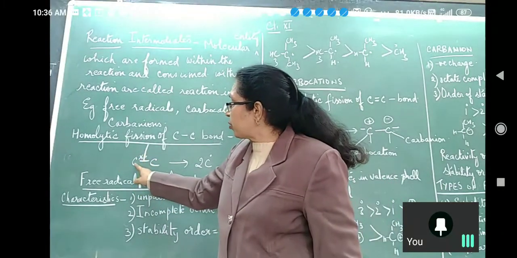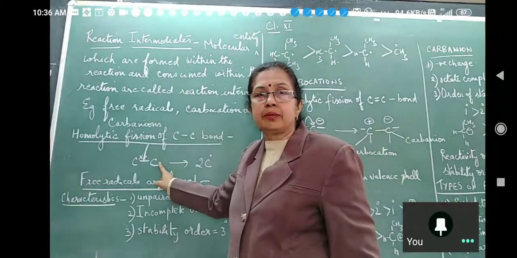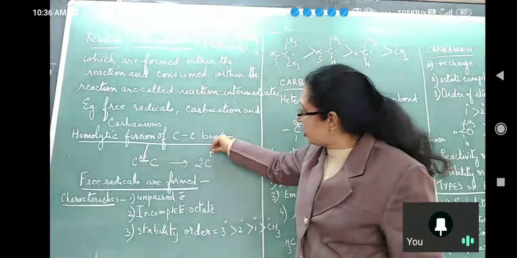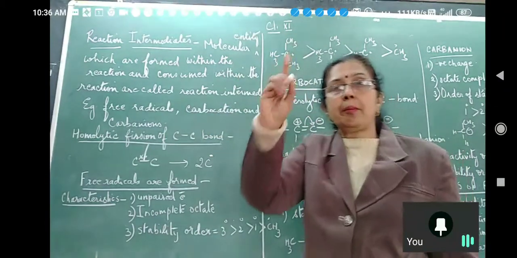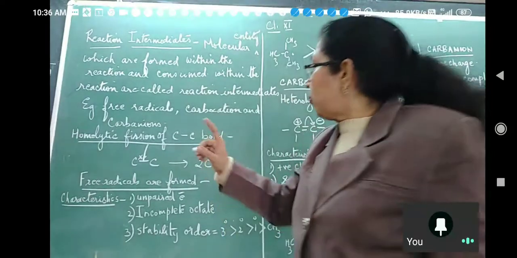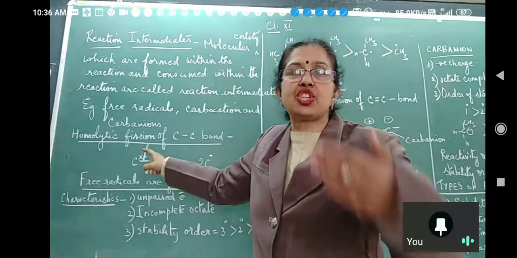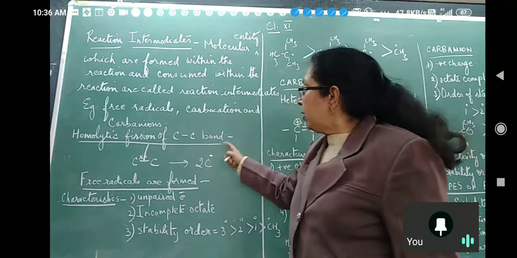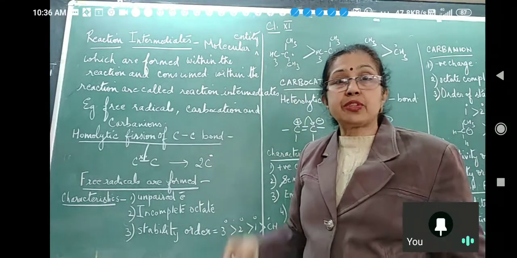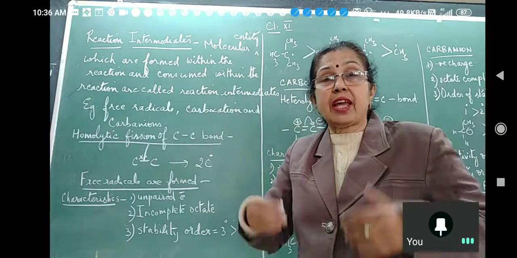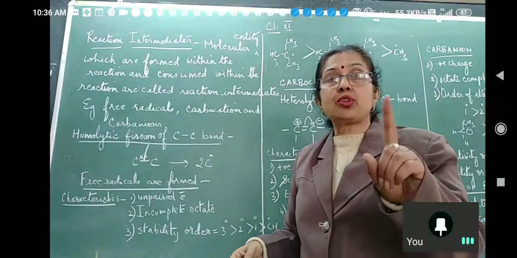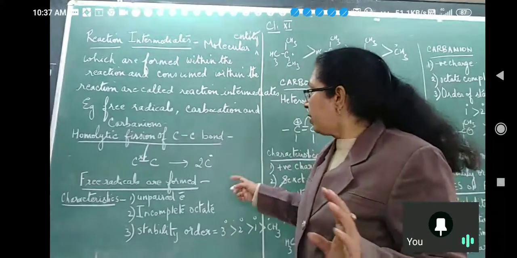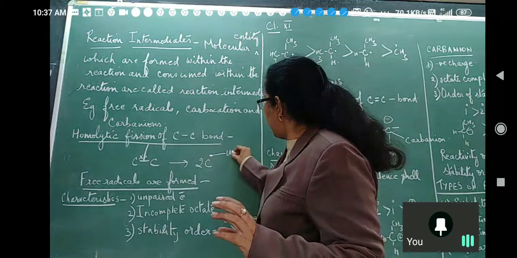This will take its electron back and this will take its electron back. Okay? And we will get two molecular entities like this. Carbon with a dot. What is this dot showing? Unpaired electron. Why was it forming a bond? Because it wanted to share and pair up its electron. Here it is falling short of one electron. So, this is the unpaired electron which makes it a highly reactive species. It reacts because it has to complete its octet. Its octet is incomplete. It will have 7 electrons in its valence shell. Okay? Now, this is your unpaired electron.